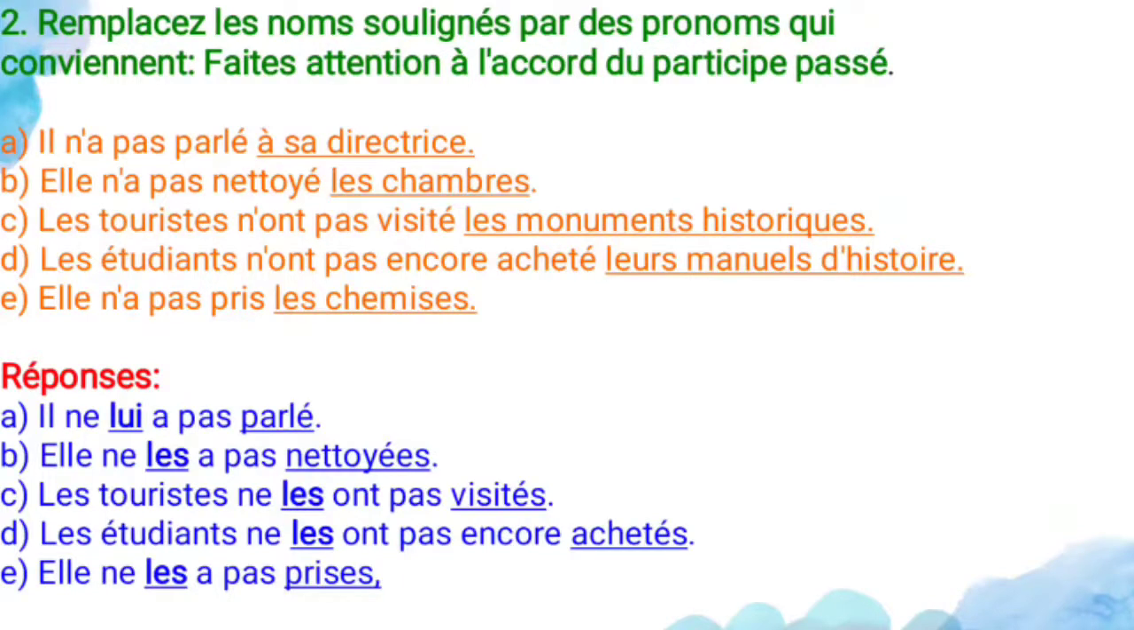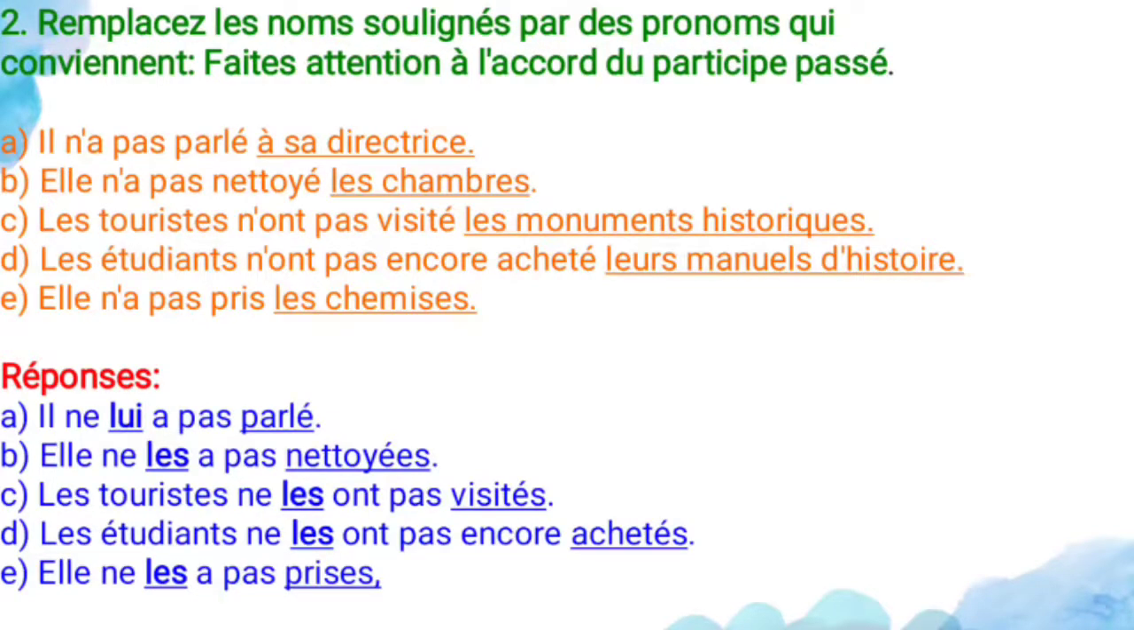Let's see the first question. Il n'a pas parlé à sa directrice. Directrice, it's a person only. So for the person, you have to use indirect object pronoun. So he did not speak to his principal. So the answer is lui. So for the passé composé, you have to place the pronoun before the auxiliary verb only. So il ne lui a pas parlé. So he did not speak to her.